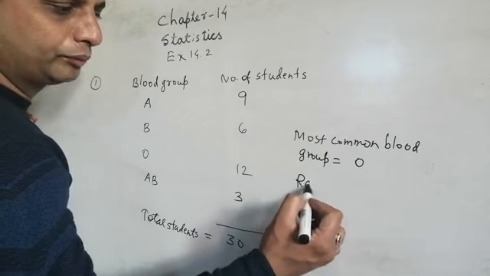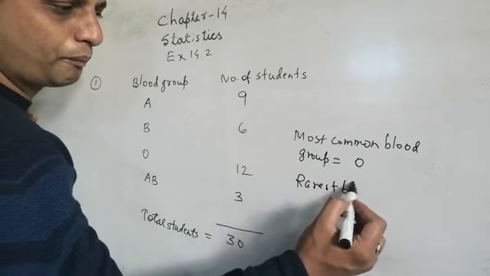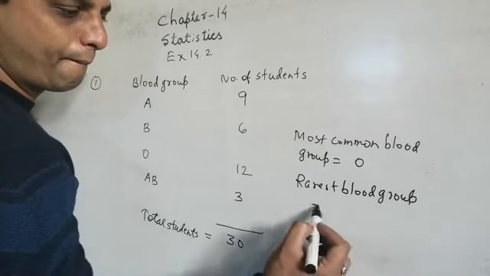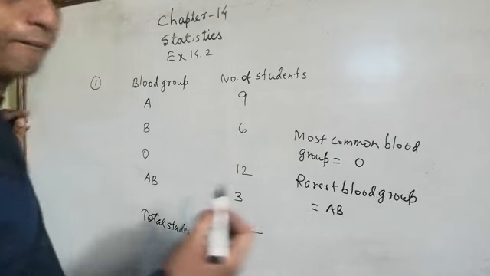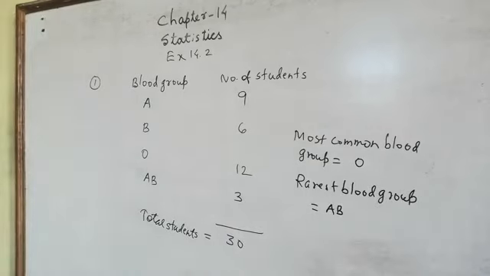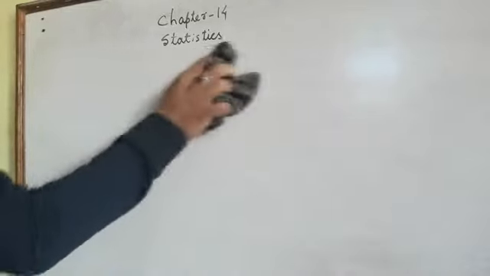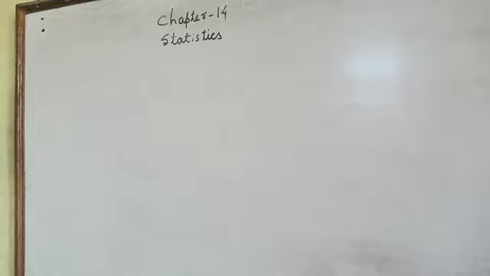And rarest is AB. So I hope you understood this question, and you can now solve this question in the copy. Now question number 2.